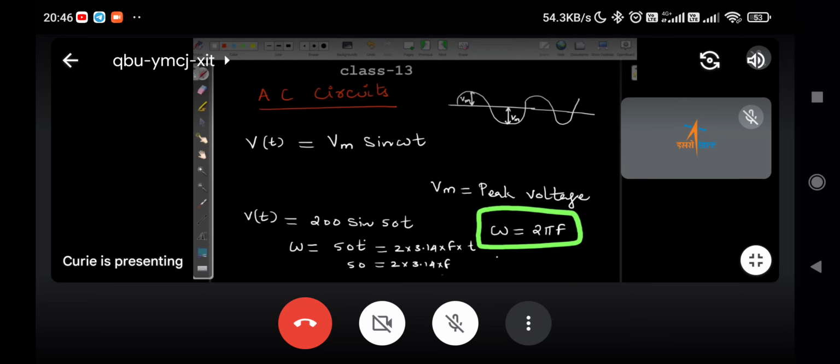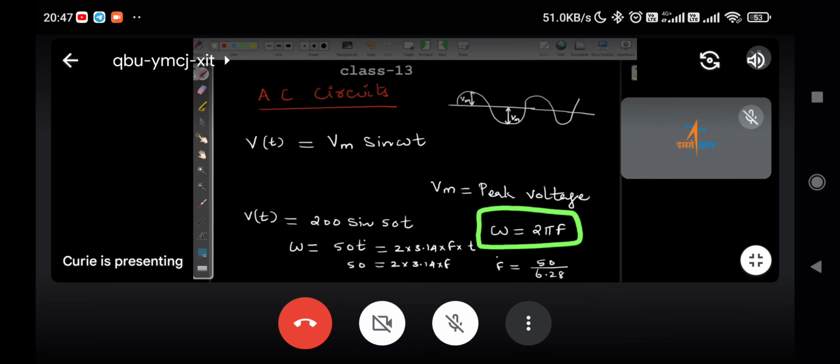If we simplify this, 50 divided by 6.28 will give frequency. F equal to 50 upon 6.28. So like this, you should be able to identify the frequency of a sine wave.